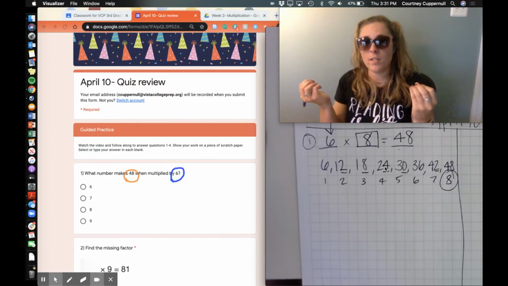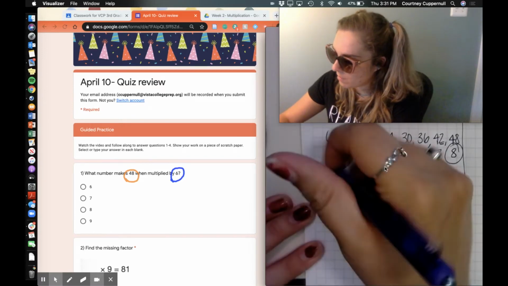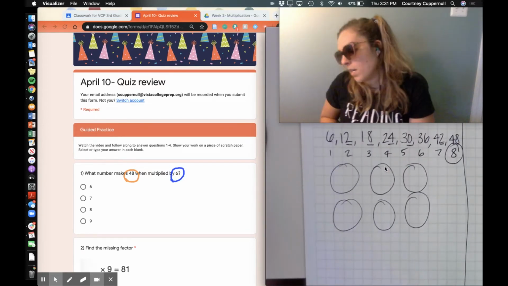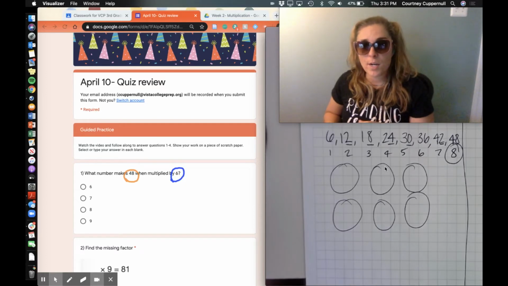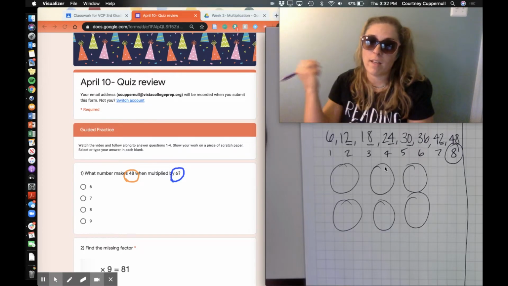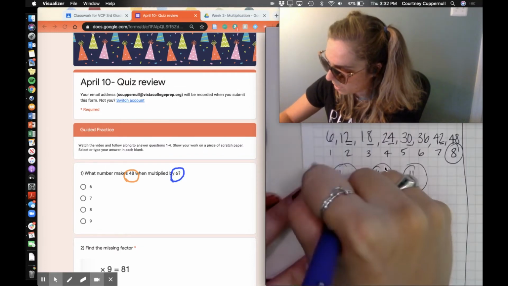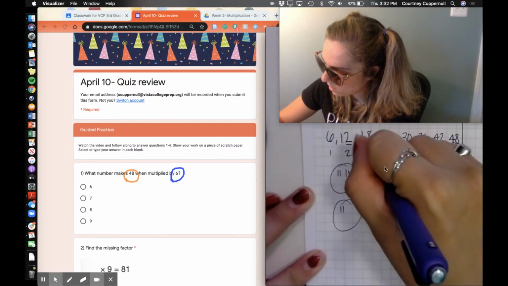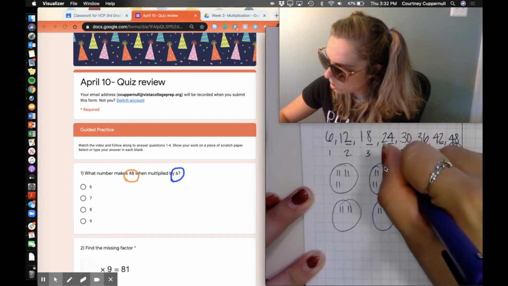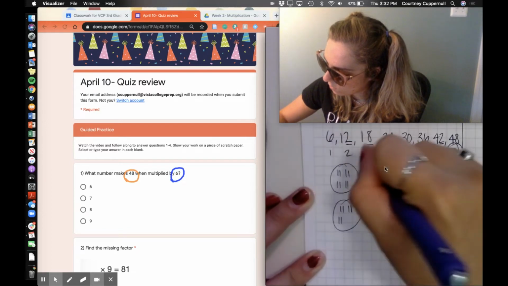Let's double check it with the modeling strategy just in case. So if I need 6 times 8, that means I have 6 groups of 8. I'm going to draw my 6 groups. And I'm thinking to myself that 48 is an even number, which means I can count by twos and reach it. So I'm actually going to try to put 2 in each and see if I can get to my number. So I'm going to go 2, 4, 6, 8, 10, 12, 14, 16, 18, 20, 22, 24, 26, 28, 30, 32, 34, 36, 38, 40, 42, 44, 46, 48.